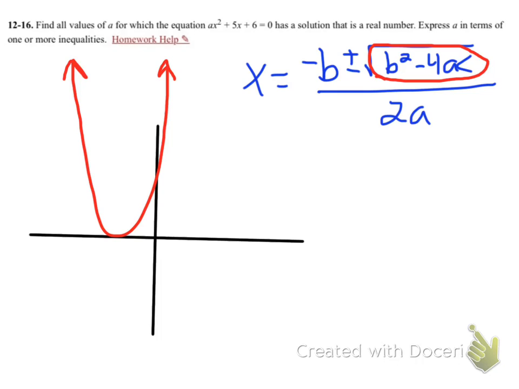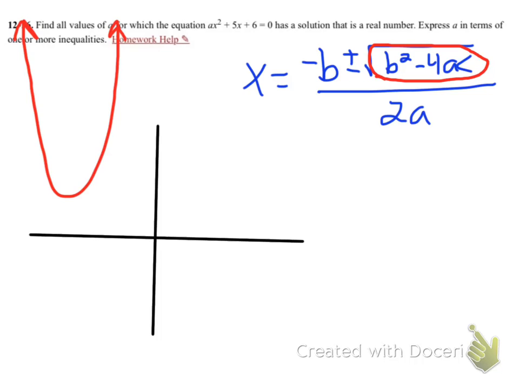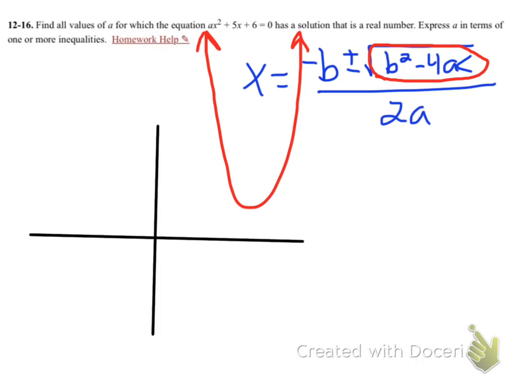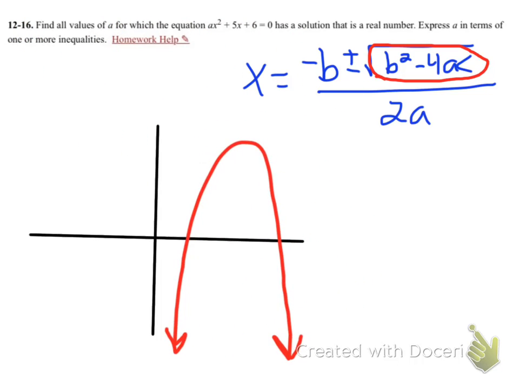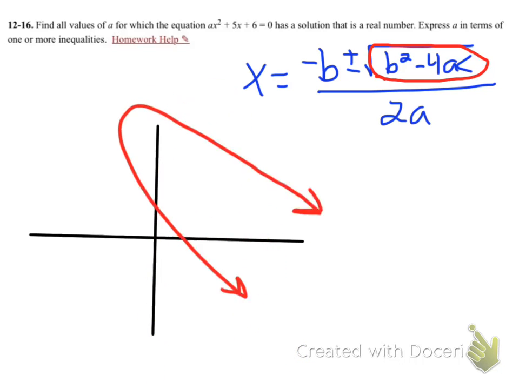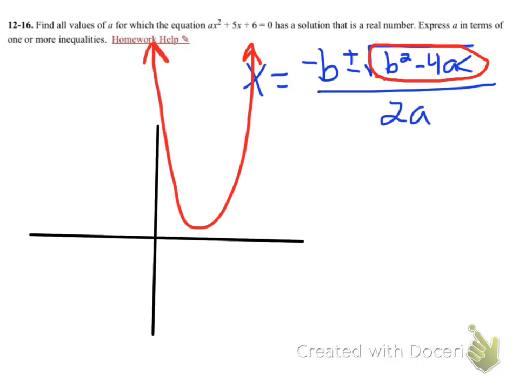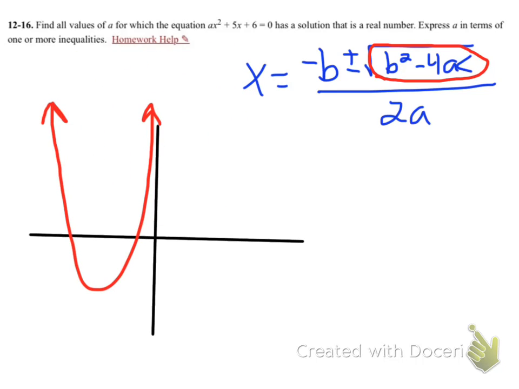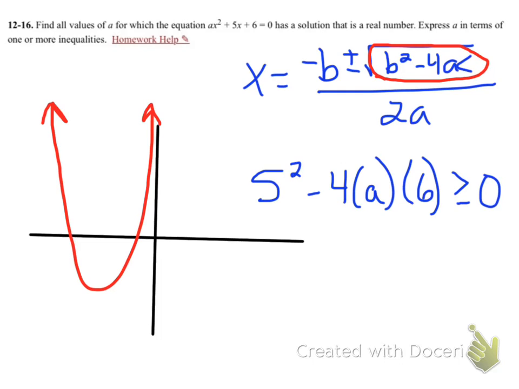If the value there, b squared minus 4ac, is less than 0, so it's a negative number, you have a negative underneath your radical, and that's when it's going to be somewhere up here, or flipped around upside down, and then down here. And you will not have any real solutions. So we want to look at when we actually have values. So we need to take a look when our b squared minus 4ac is going to be greater than or equal to 0.